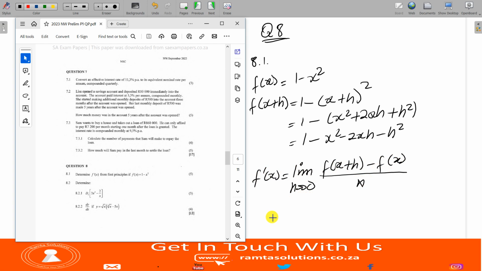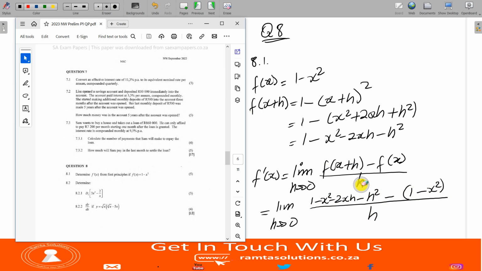Now we have to substitute these values. f of x plus h was 1 minus x squared minus 2xh minus h squared, minus f of x, which is 1 minus x squared, all over h. So now this is what we have.